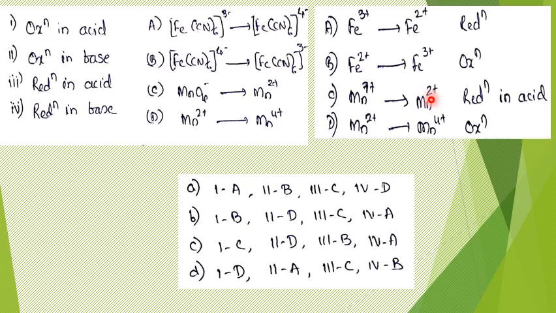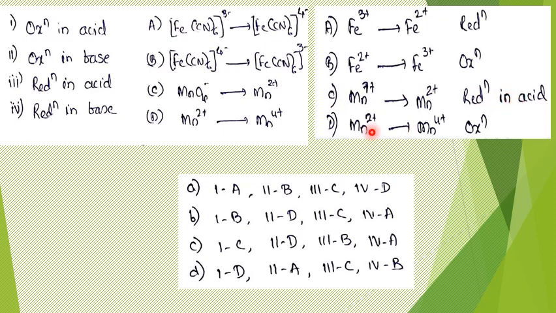And if you do not know about other reactions, definitely you will be knowing about this reaction, because Mn7 plus or MnO4 minus can act as an oxidizing agent in acidic medium. This point has been made clear in my previous video. If it is an oxidizing agent, by itself it will undergo reduction. So this is a reduction reaction of MnO4 minus in acidic medium. At least you can find out this, even if you do not know about mediums for other reactions.